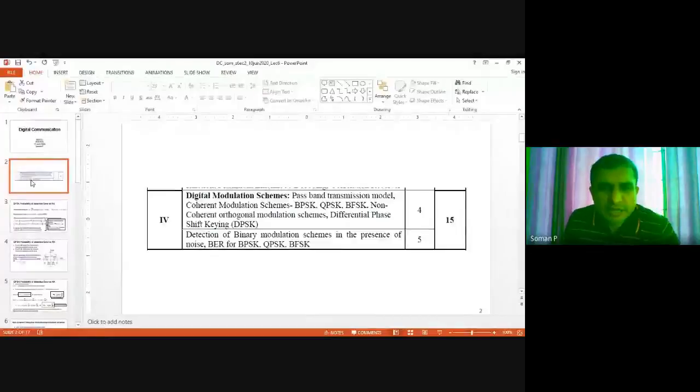So we'll be moving to the last section of this module. We'll be finishing this module by today. So we'll talk about coherent orthogonal modulation schemes and differential phase shift keying.